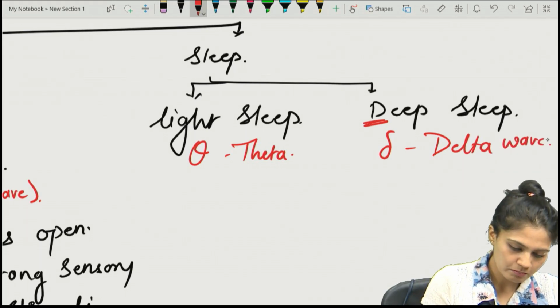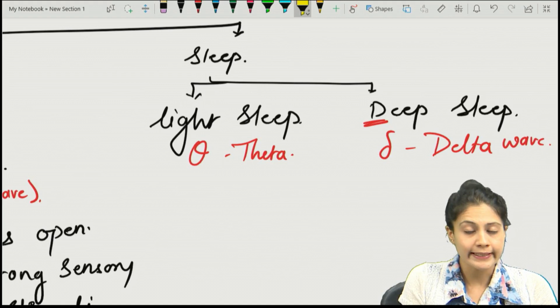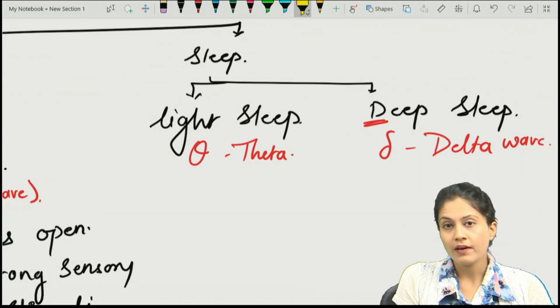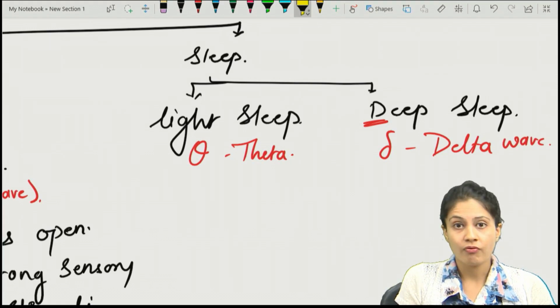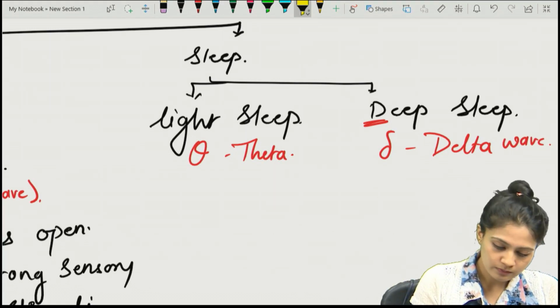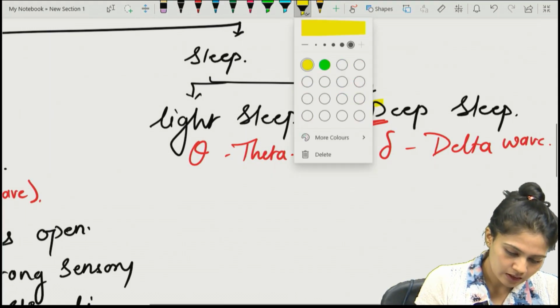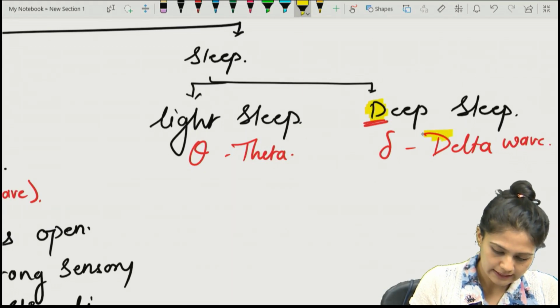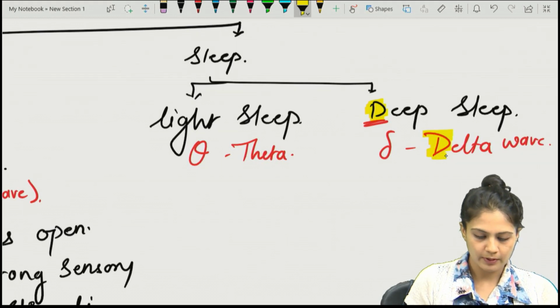Many questions are asked on this delta wave, particularly in deep sleep. What wave will you get? What is the frequency of the wave? Where is it produced? So, how to remember? In the deep sleep, you have a D. D for delta wave, D for deep sleep.